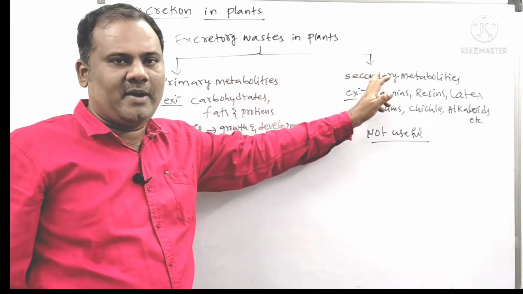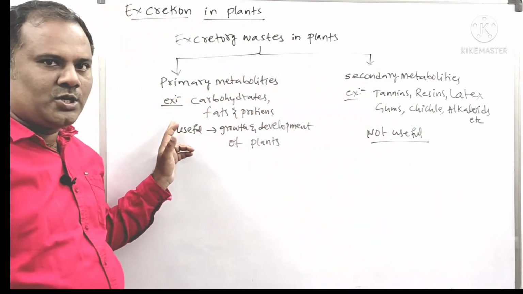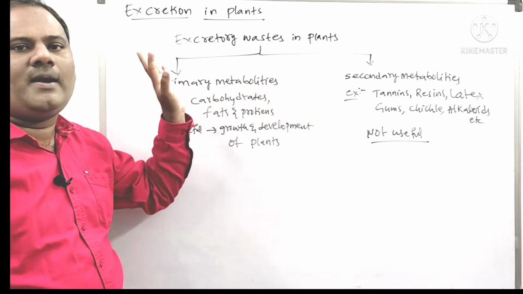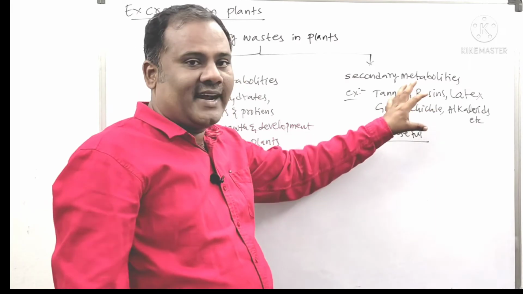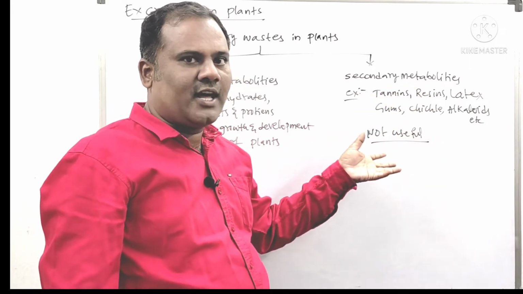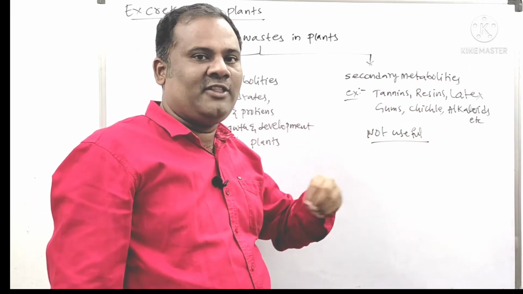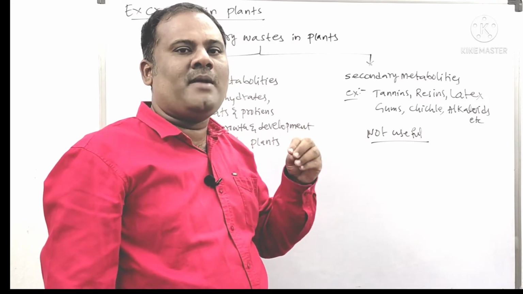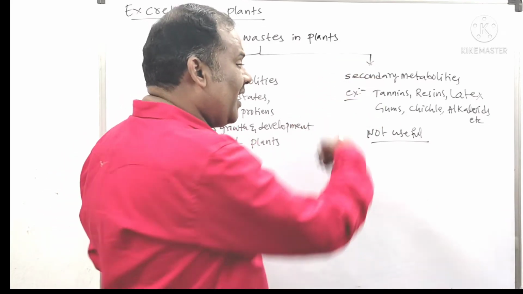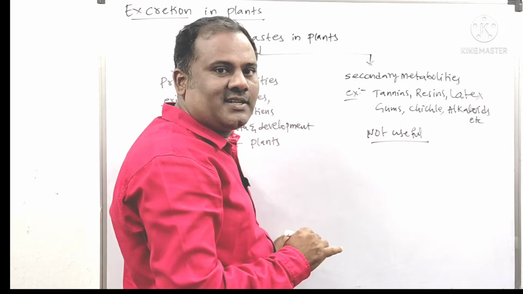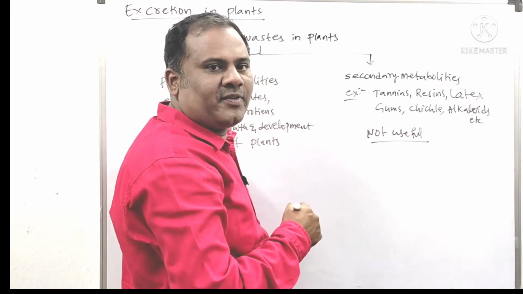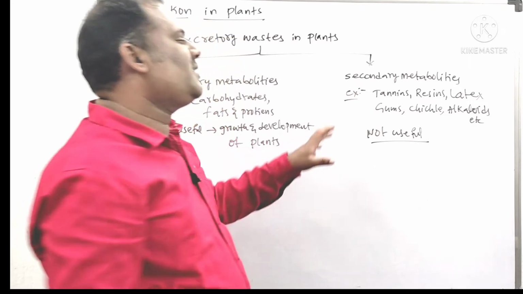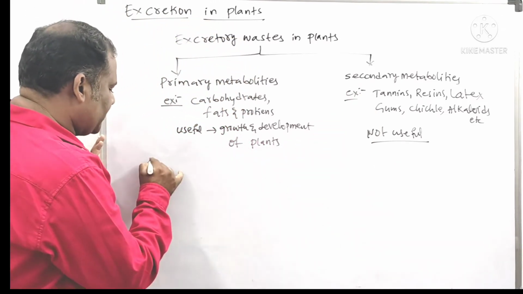So they are called secondary metabolites. And the metabolites which are useful in the growth and development of plants are called primary metabolites. These are the examples. The secondary metabolites are not useful for the growth and development of plants. But even though, human beings have found some commercial or economic uses from them. What those uses are, we are going to see now.